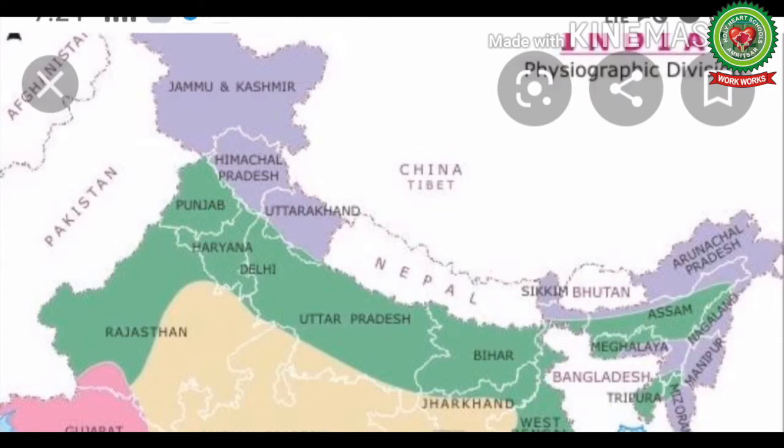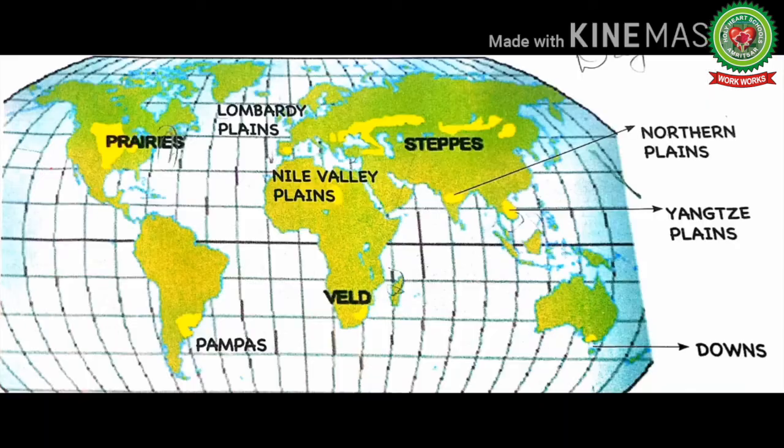See this map of India. Northern plains of India marked with green color. The northern plains of India are very fertile due to the rivers fed by the glaciers throughout the year. See this world map given in your book at page number 27. This map shows you the important plains of the world.